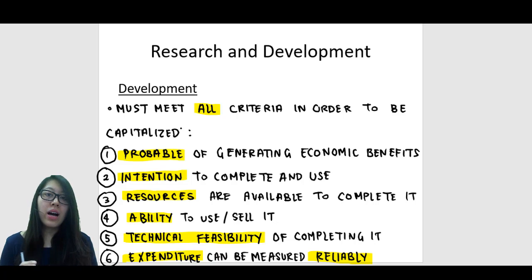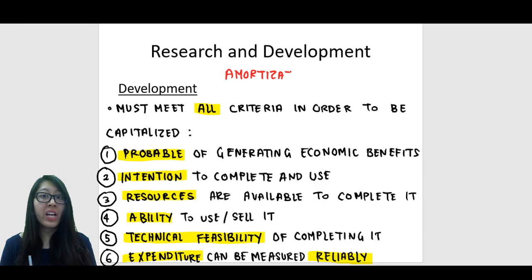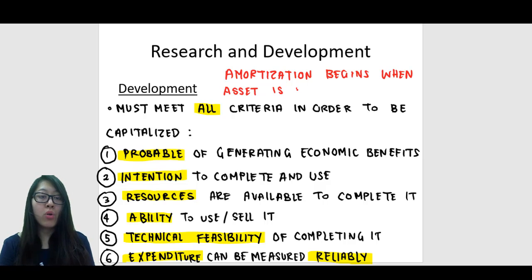These are your 6 items of criteria that you must meet in order to capitalize your development costs as an intangible asset. Now, after you have capitalized it as an intangible asset, then you shall begin amortizing. However, the thing about amortization is that the amortization only begins when the asset is available to use. Available to use is when it is finally finished and it is already in the market ready phase, not like the demo phase. Only then can you begin amortizing.